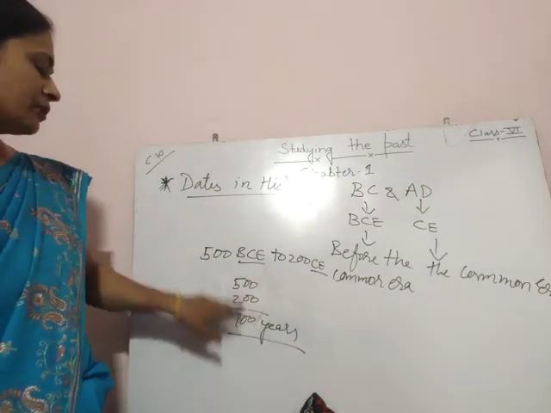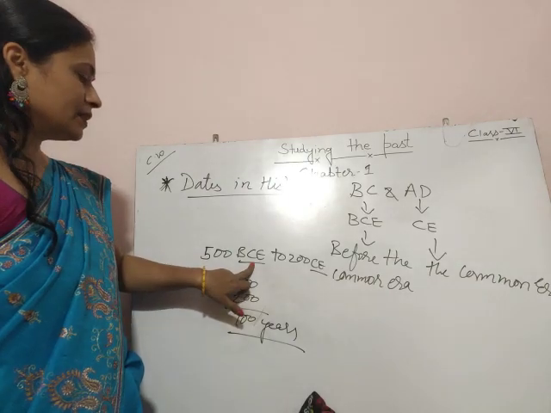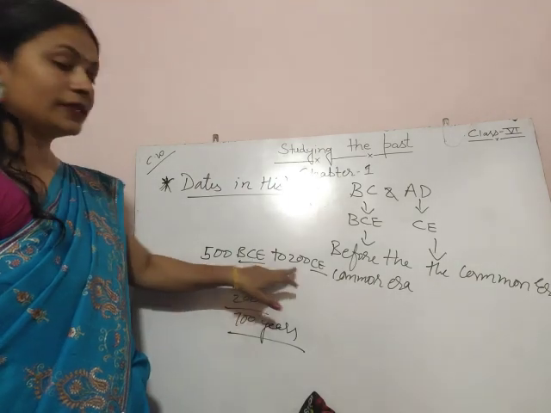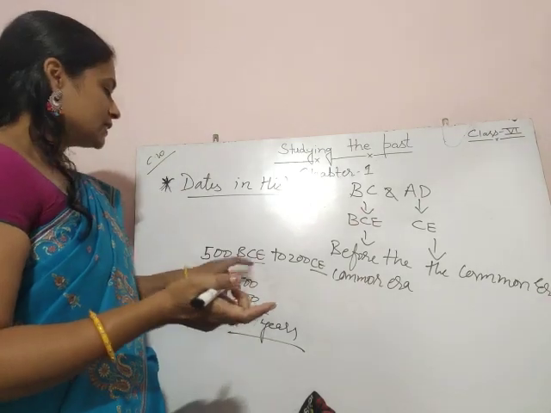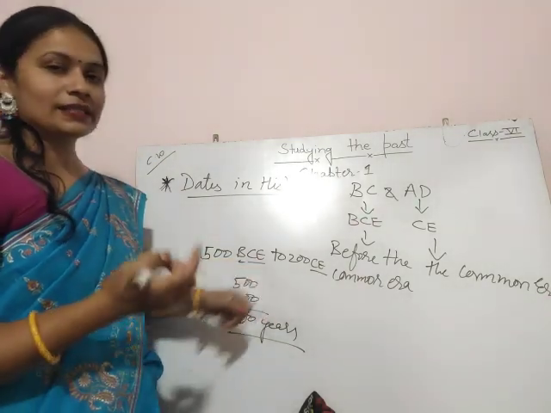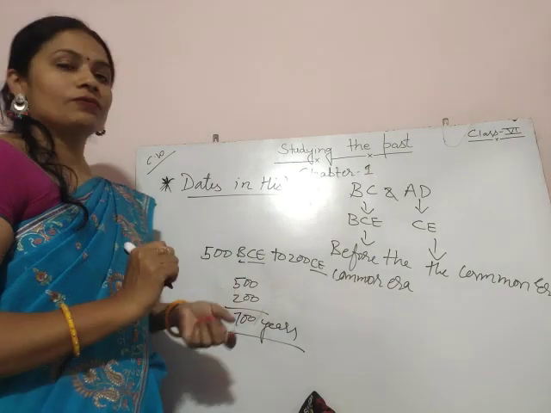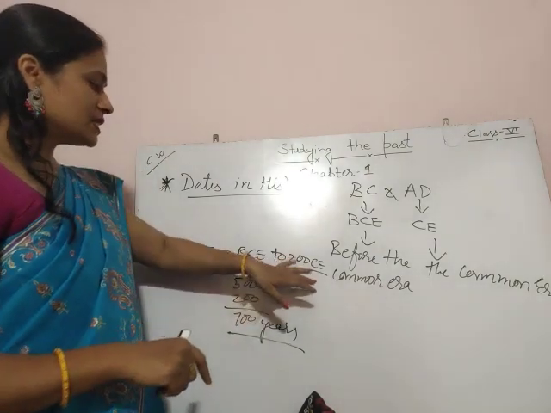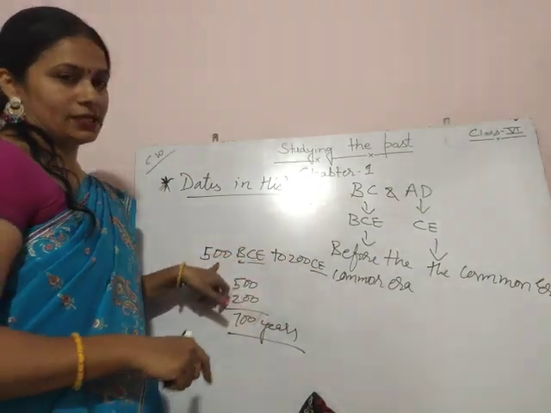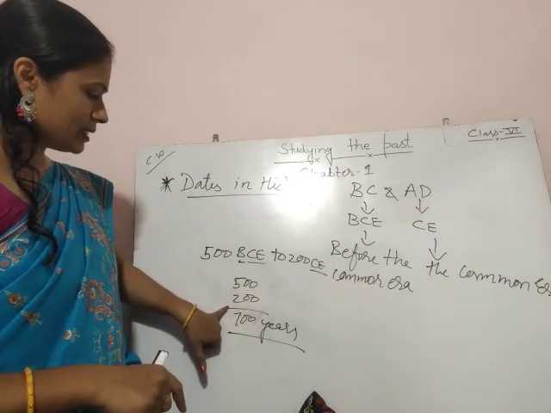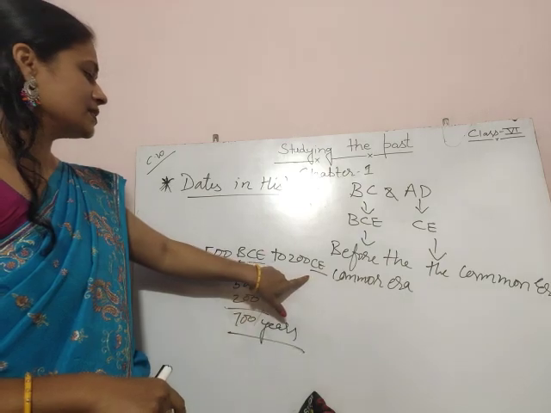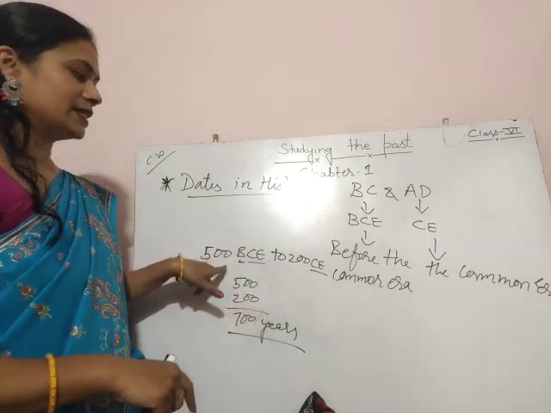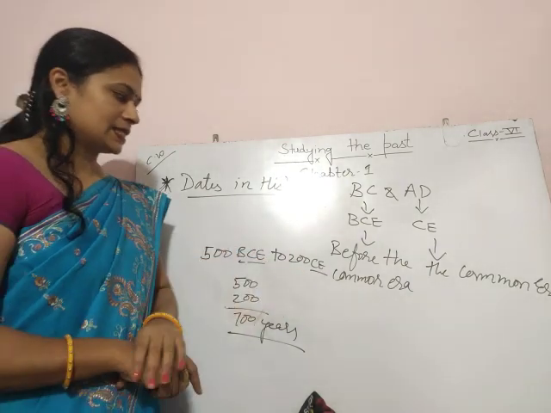So the answer is 700 years between 500 BCE and 200 CE.